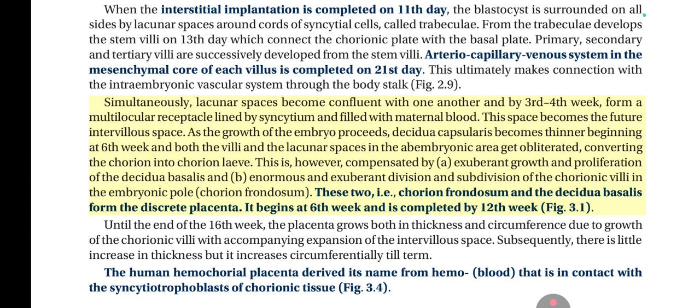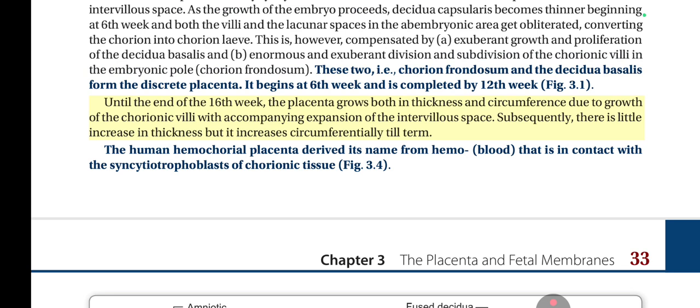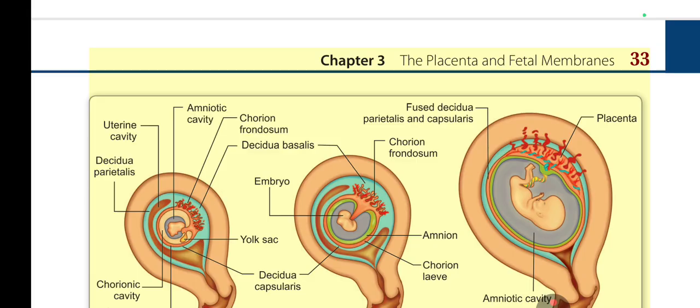It begins at 6th week and is completed by 12th week, Fig. 3.1. Until the end of the 16th week, the placenta grows both in thickness and circumference due to growth of the chorionic villi with accompanying expansion of the intervillus space. Subsequently, there is little increase in thickness, but it increases circumferentially till term. The human hemichorial placenta derived its name from hema, blood, that is in contact with the syncytiotrophoblasts of chorionic tissue, Fig. 3.4.